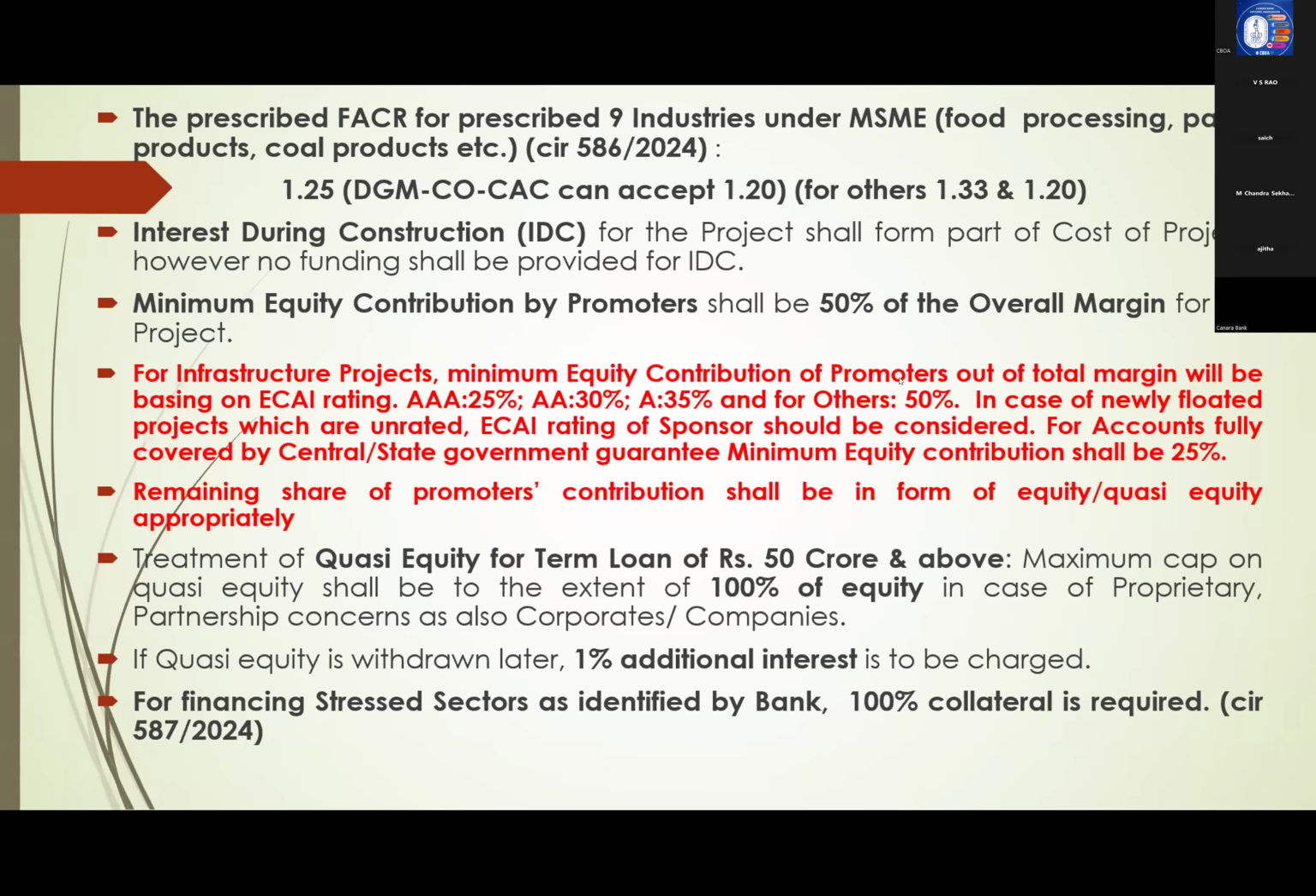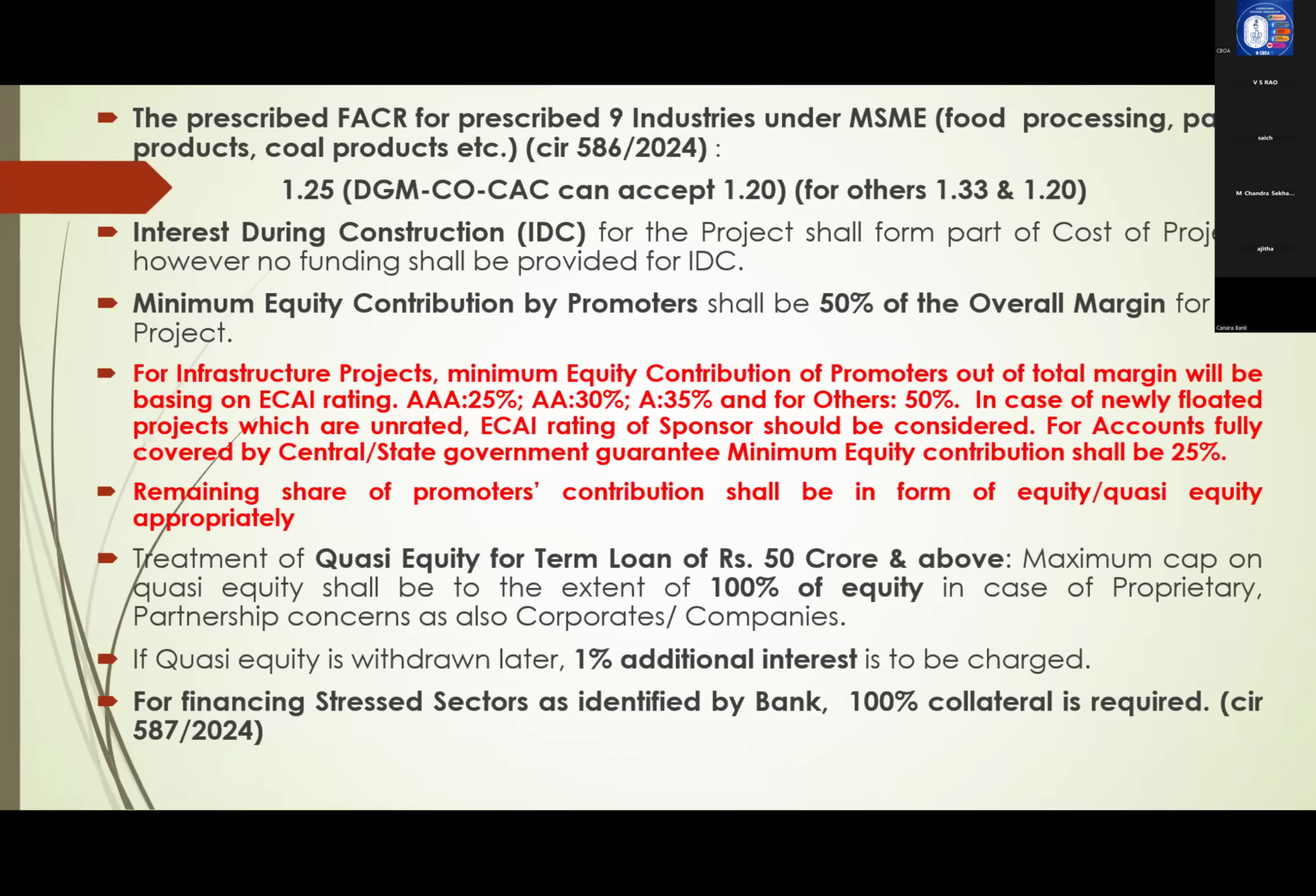Next, current year change and important for current year exam. For infrastructure projects, minimum equity contribution of promoters out of total margin is based on ECAI rating. Same example, if you take here, 25% is total margin. Out of 25%, at least half they have to bring. That is what we told you. Half means 50%.